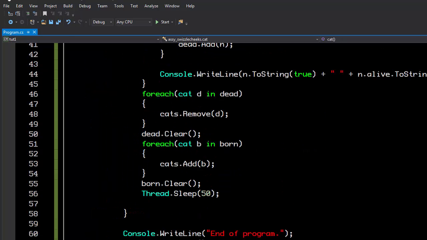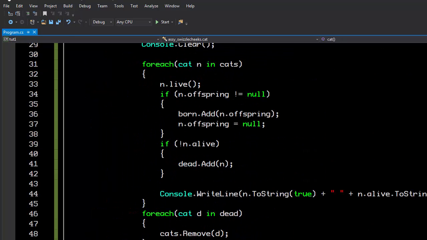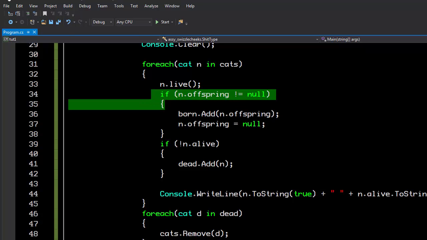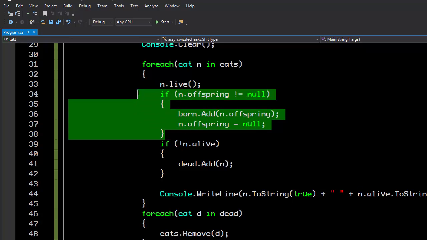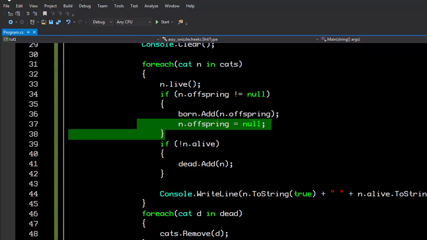All right. So now the only issue that we have is that up here you can see that the managing of the offspring is logic that's outside the cat. The fact that we're detecting whether offspring were created or not, that's fine. That's something external to the cat. But the fact that we're actually going in and setting that variable back to null is not good coding practice, because this can create a race condition.